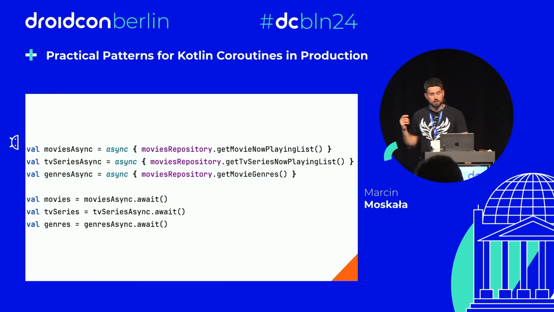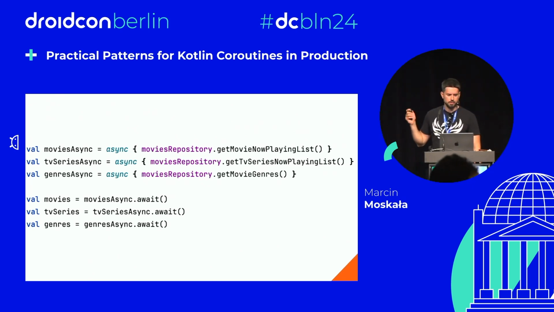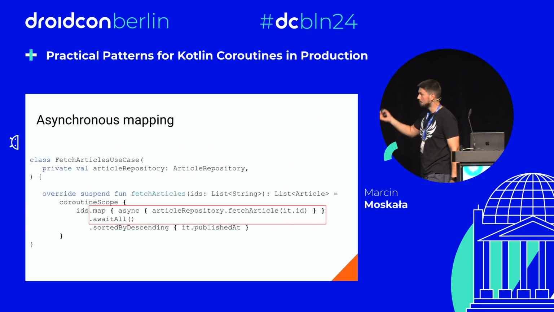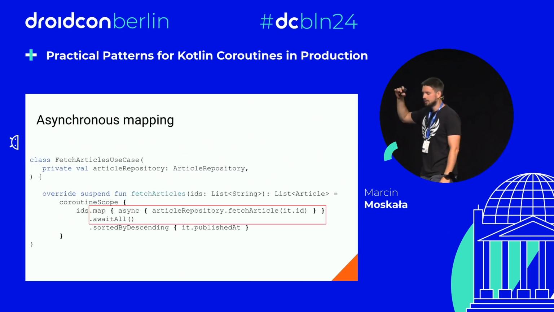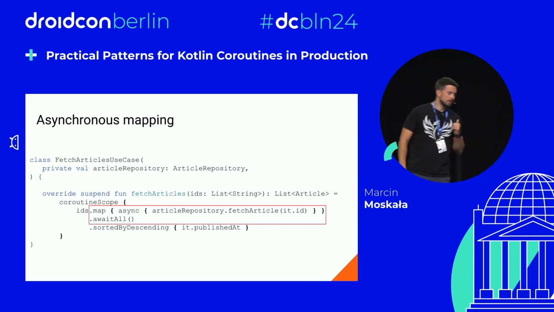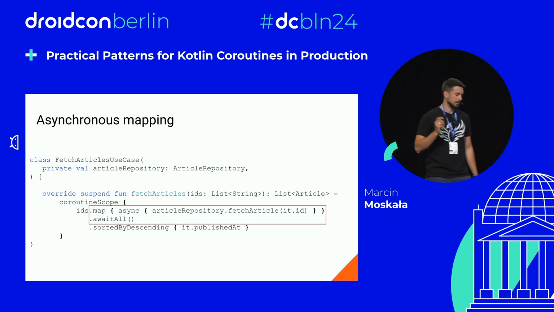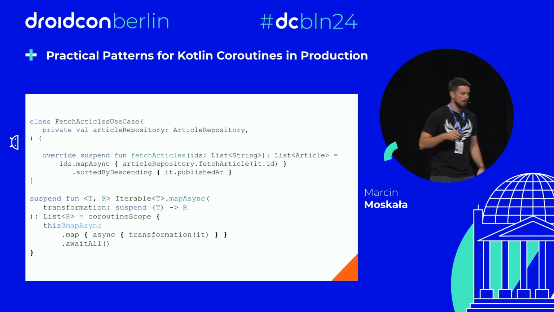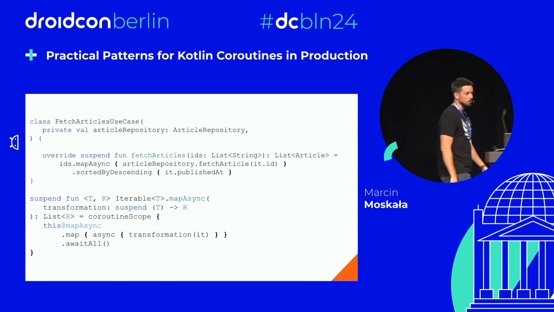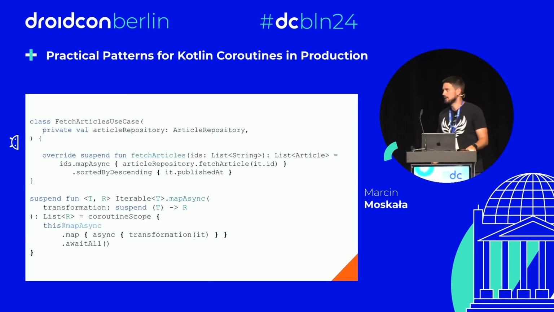You can even create them in some collection processing functions like map async, and await all afterwards is a popular idiom. However, I rarely use it nowadays, as you can define this simple function that is doing it for you, map async, which is in coroutine scope, calling map async await all. Pretty simple yet useful in many modern applications. Not all, but many.